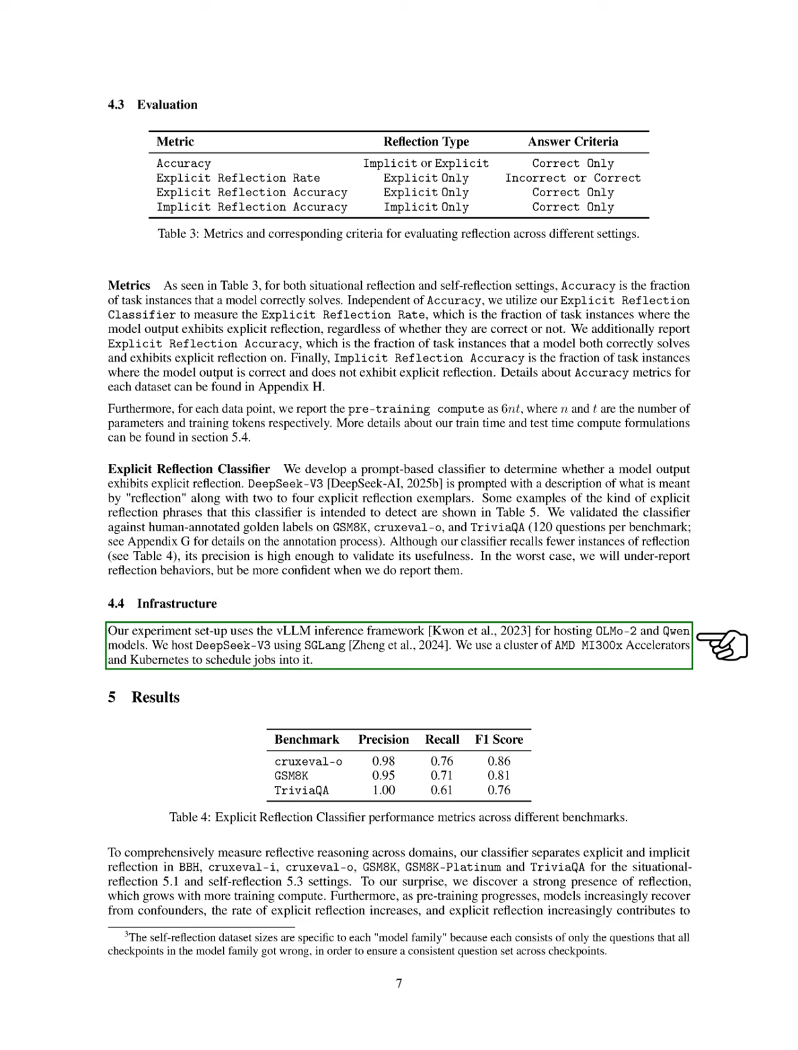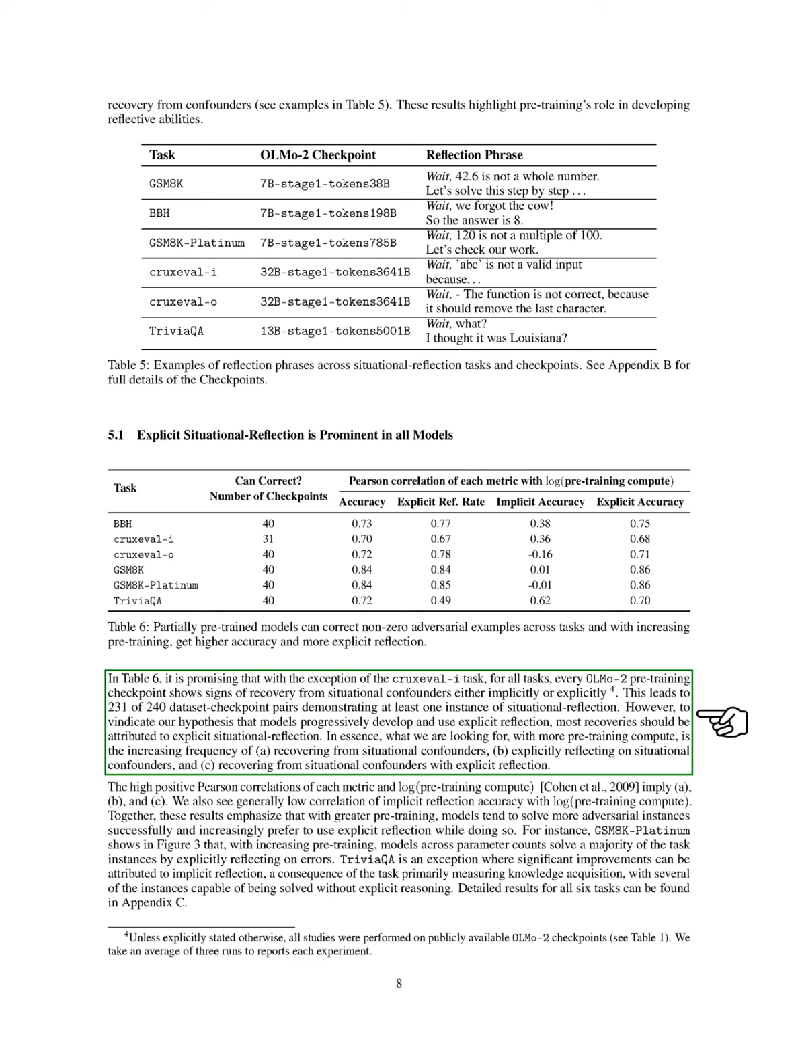As pre-training continues, models show improved recovery from confounders, with explicit reflection becoming more frequent and contributing significantly to this recovery. We found that explicit situational reflection is evident in nearly all models. Except for the CruxEval-I task, every OLMo 2 pre-training checkpoint shows some recovery from situational confounders, either implicitly or explicitly. This leads to 231 out of 240 dataset-checkpoint pairs showing at least one instance of situational reflection.